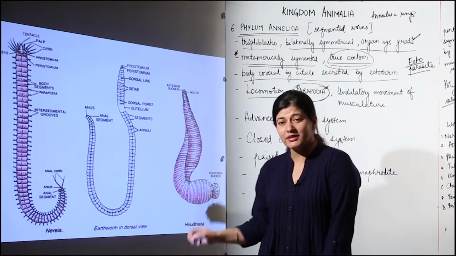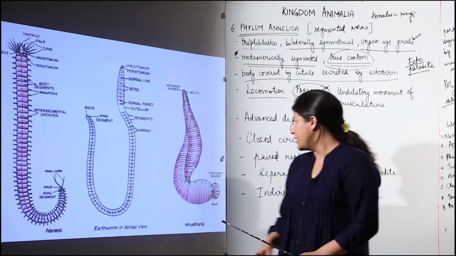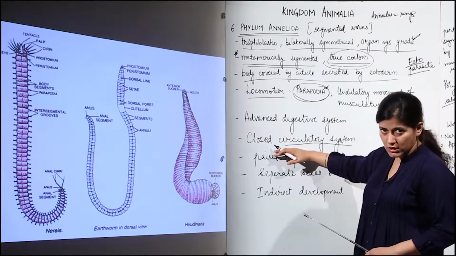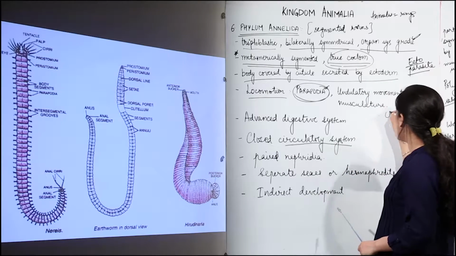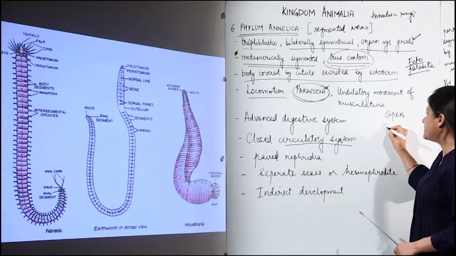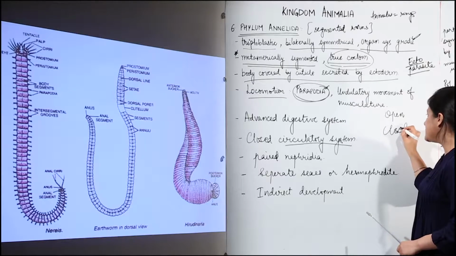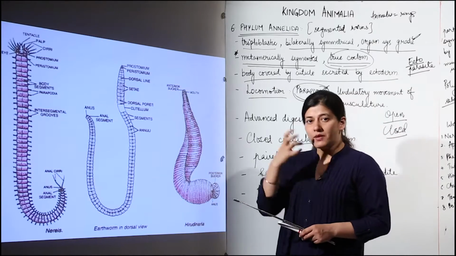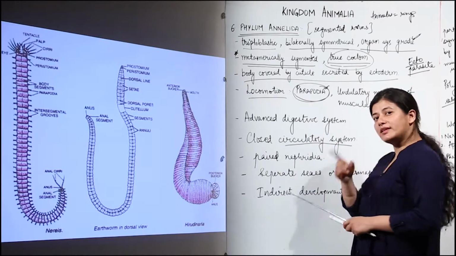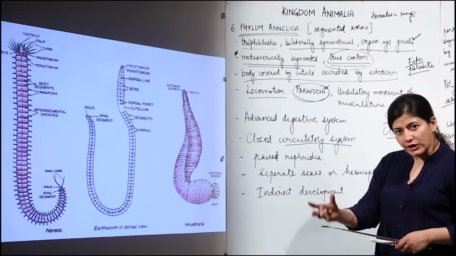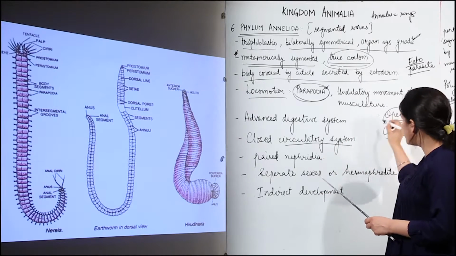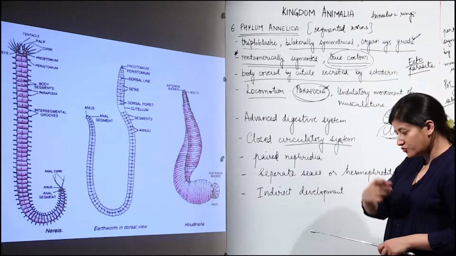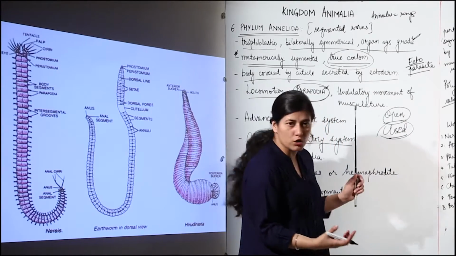Now over here you have to remember that the new term that we have is circulatory system, and the circulatory system is closed. We have two types of circulatory system. One is open circulatory system and the other is closed circulatory system. The circulatory system will not come into the scenario until and unless we have coelom. There is a body fluid which circulates, and if that body fluid circulates within the cavity openly, then it is an open circulatory system, and if it moves in destined blood vessels which move from one part to another, then it is a closed circulatory system.